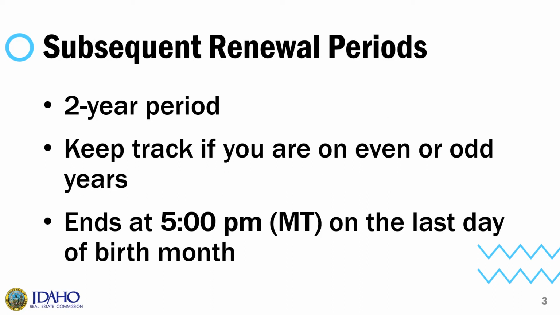After your initial licensing period, all licensing periods will be 2 years. You will need to remember if your license will expire on odd or even years. Your license will always expire at 5 p.m. Mountain Time on the last day of your birth month.